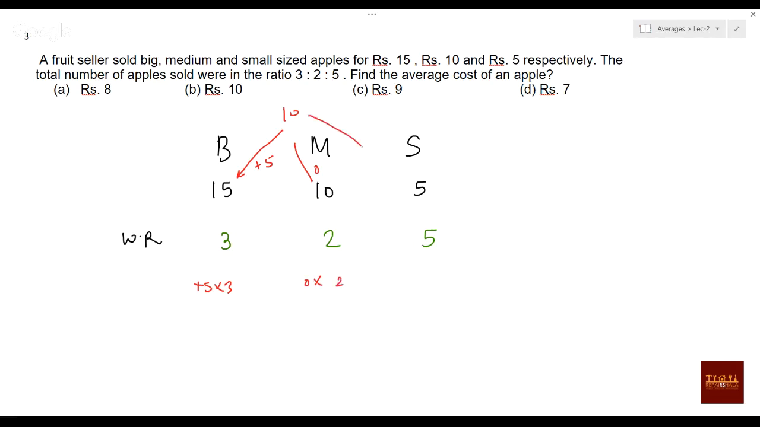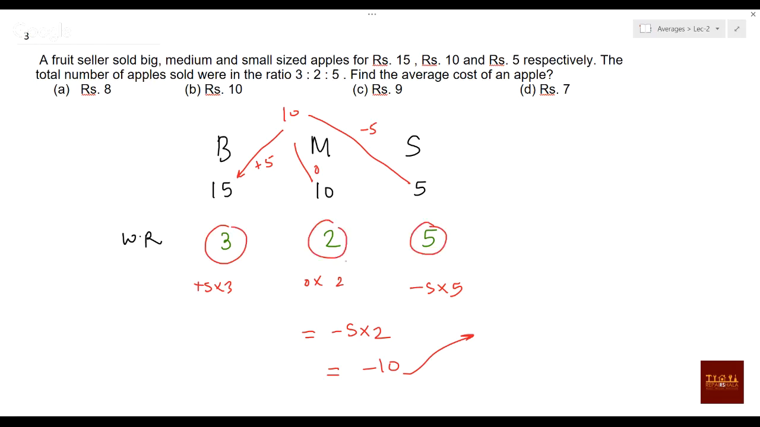And how much is the deviation coming here? It is minus 5, so this is minus 5 into 5. Or total deviation will be minus 5 into 2. So what is the deviation you are getting here? You are getting deviation minus 10. And this minus 10 should be distributed among how many elements? 3, 2, and 5, so 3 plus 2 plus 5 is 10. So minus 10 by 10. So how much should your average be reduced? Minus 1. What average did we assume? 10 minus 1 means 9. The answer is 9.